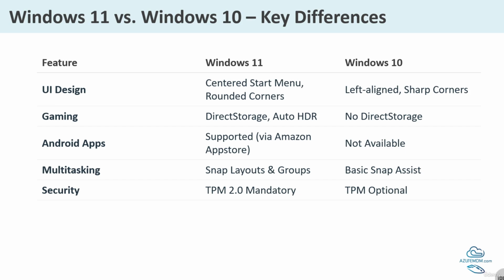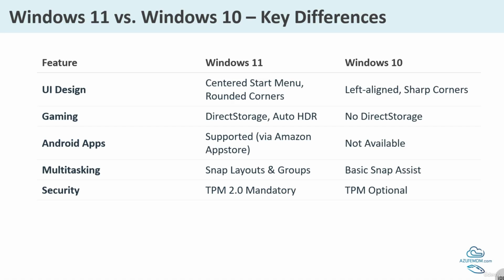Now, let's come to touch and tablet mode. Windows 11 has better touch gestures. Windows 10's tablet mode is chunkier. Virtual desktop. Windows 11 lets you set different wallpapers per desktop, whereas Windows 10 doesn't have that feature. In terms of gaming, Windows 11 has Auto HDR plus direct storage for faster load times. Windows 10 lacks all these features.